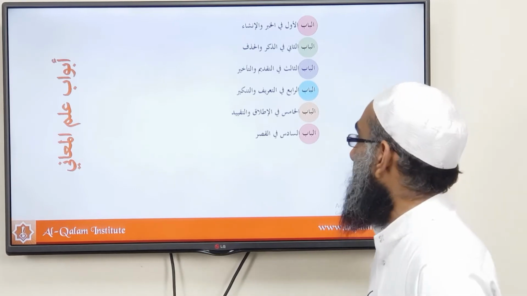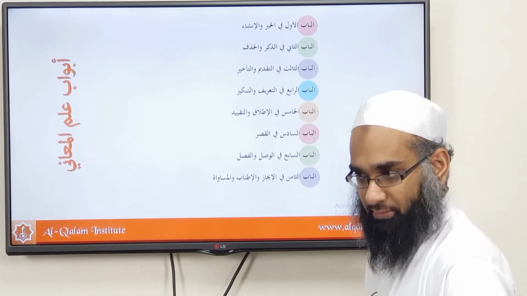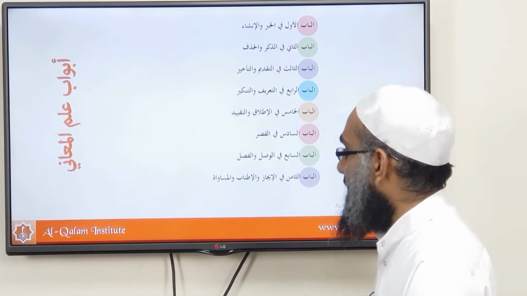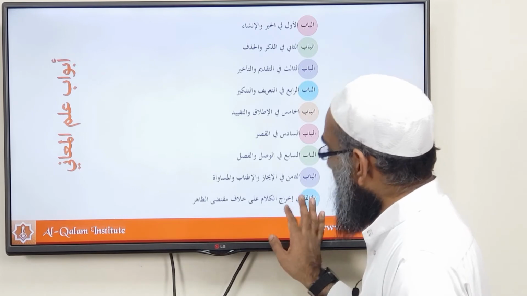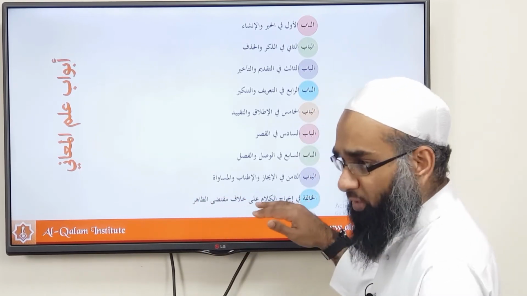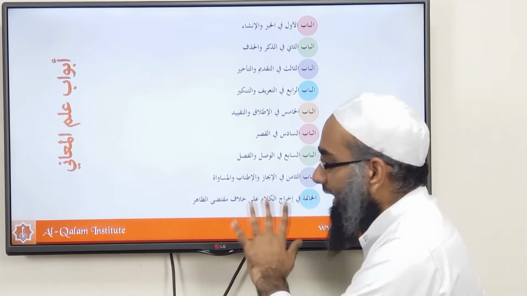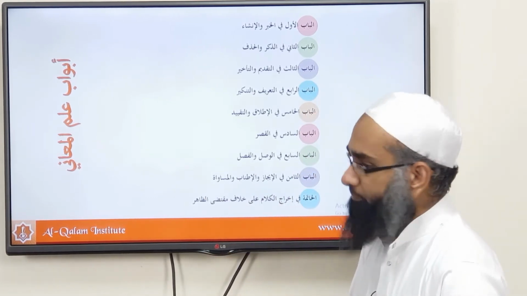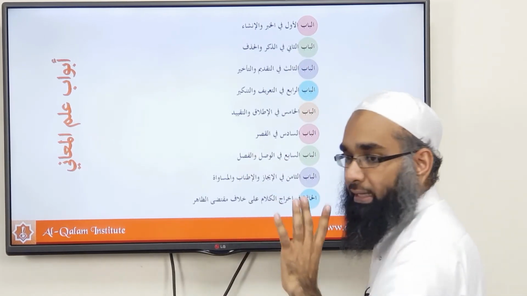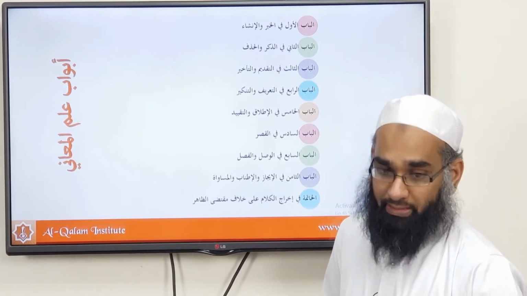Qasr, restriction. Wasl and Fasl. Ijaz, Itnab and Musawat. Having brief sentences or speech, long, medium, average. And then the Khatima. We didn't have the Khatima in that book. We just mentioned a few miscellaneous rules. Here there are quite a few that I missed out in that book, but we have all of them here. And it says to bring the Kalam against the apparent. You got it? So these are the 8 chapters and the 1 Khatima that we'll be discussing in this Ilm al-Ma'ani, in this science.